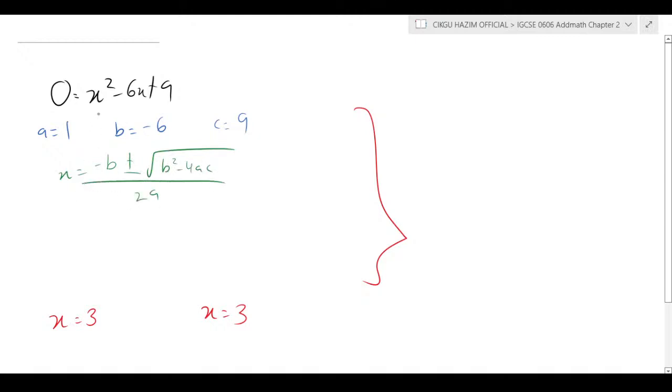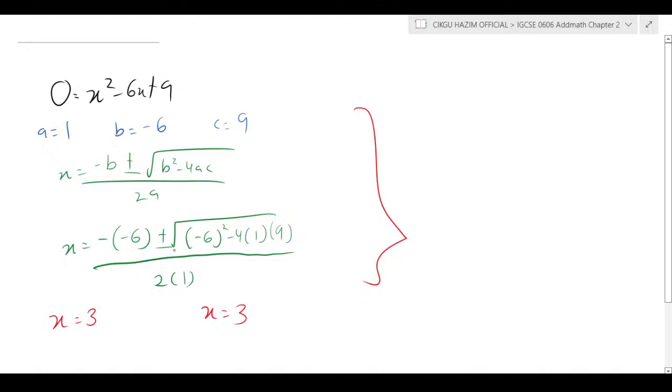Then you substitute all the values of a, b, c inside the formula: x equal to negative bracket negative 6, plus minus square root of negative 6 squared minus 4 multiplied by 1 multiplied by 9, over 2 multiplied by 1. And that's your working, and straight away that is your answer. If you're scared of missing the marks, the working is there.